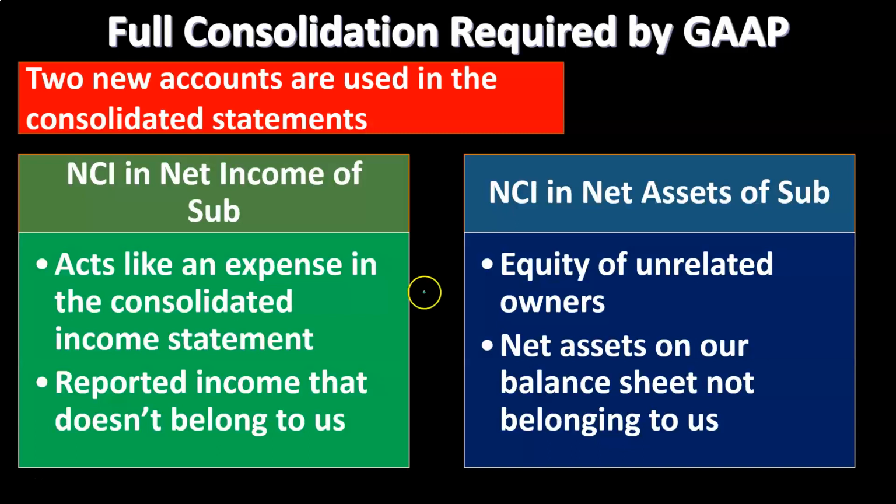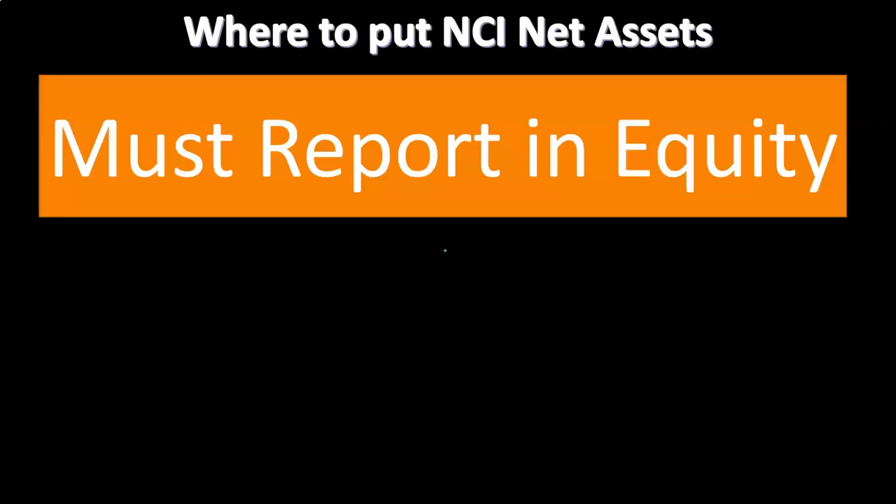And then we're also going to add this account saying, even though we have control over these net assets, we don't have claim to them. In other words, if we were to liquidate, for example, that portion, in our example 10%, would be going to the non-controlling interest. So we're going to be adding these two accounts in the process.